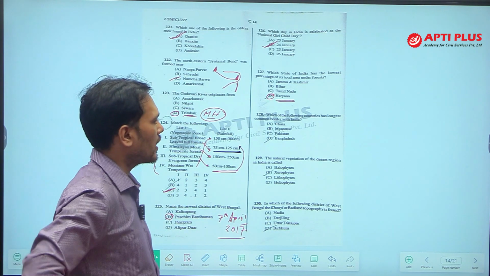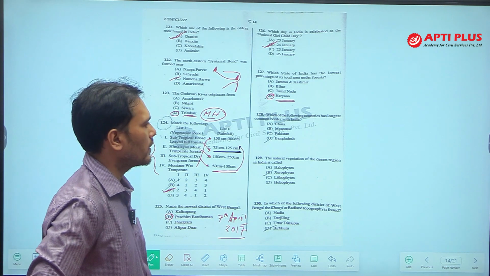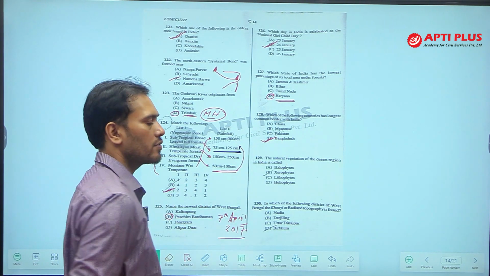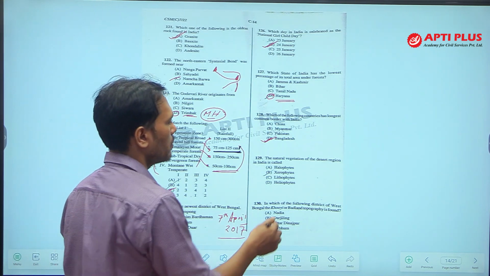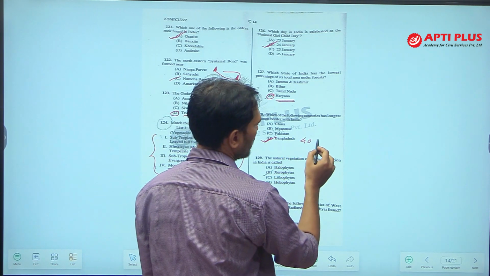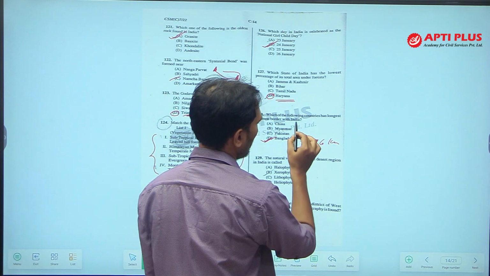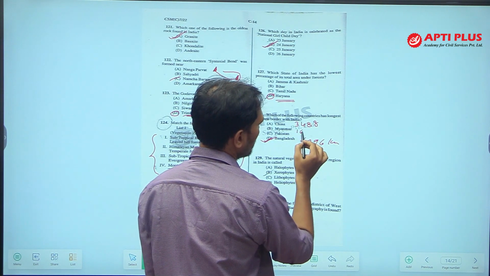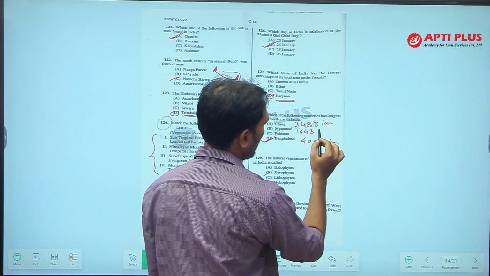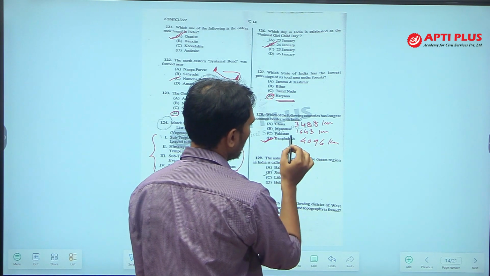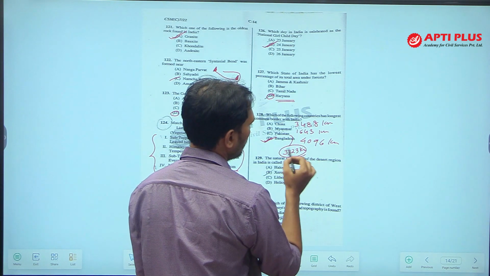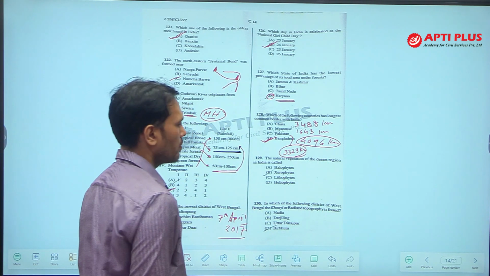128, which of the following countries has the longest common border with India? Bangladesh has a 4096 kilometer border, China 3488, Myanmar 1643, all lengths in kilometers, Pakistan 3323 kilometers. So Bangladesh has the longest length of boundary.